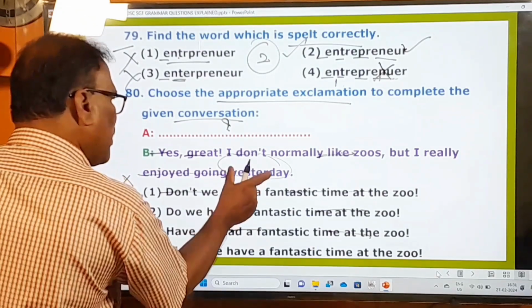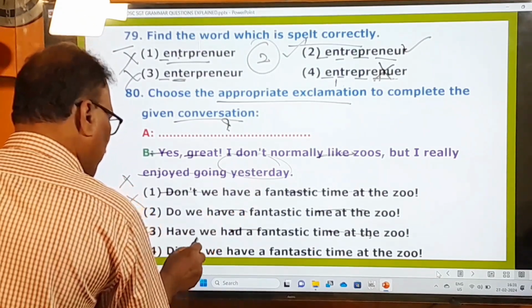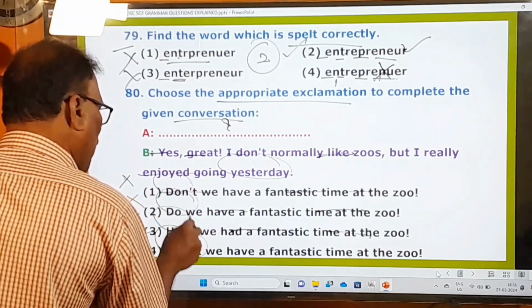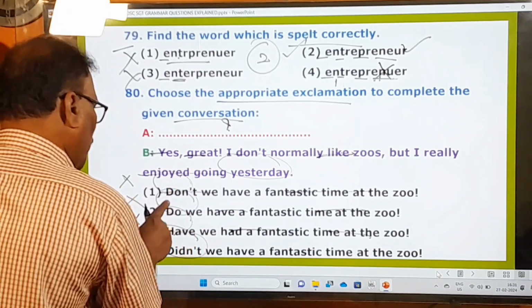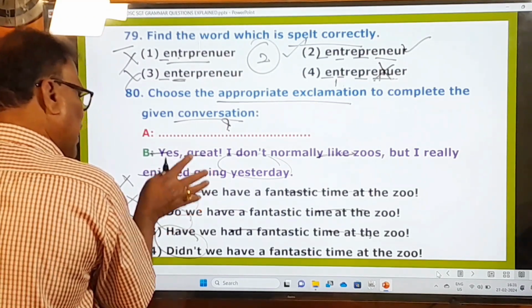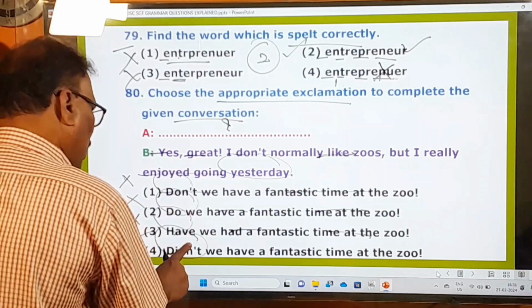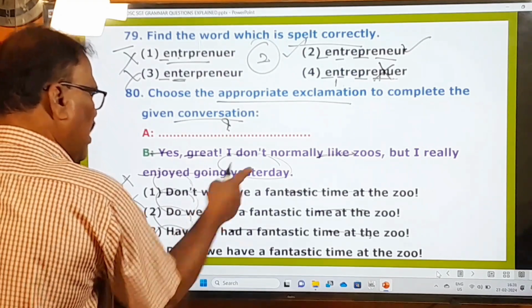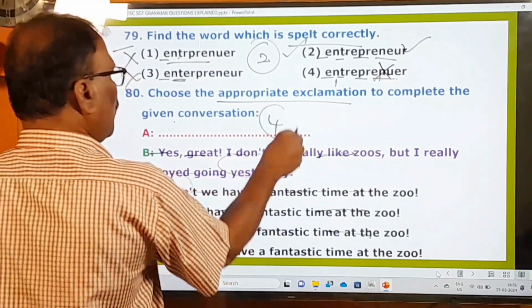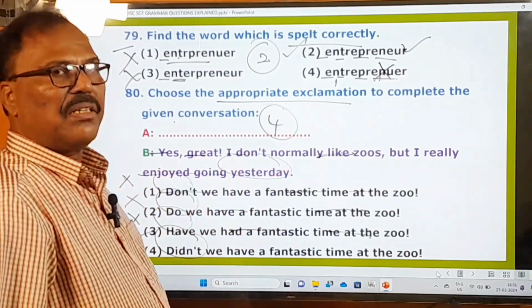Didn't we have? Because this action happened in the past tense, that's why this must be used. Not don't, present tense; do we, present tense; have, present tense. So these 1, 2, 3 are exclamatory sentences in the present tense, and therefore they are absolutely wrong, and only the fourth one is in the past tense, because the answer is in the past tense, and therefore your answer is going to be the fourth one. So with this, this video comes to an end.